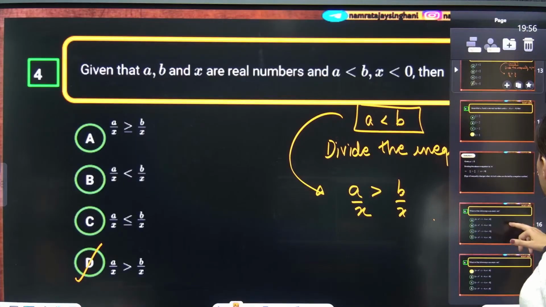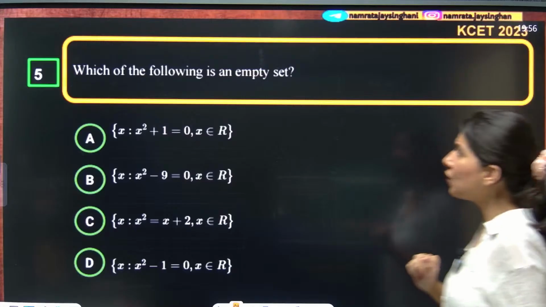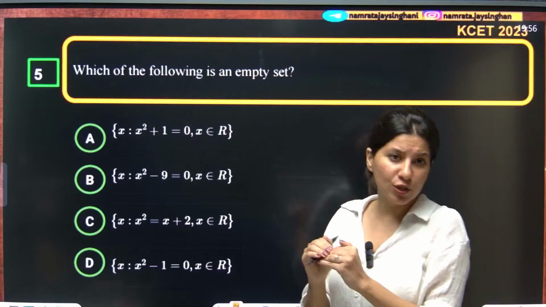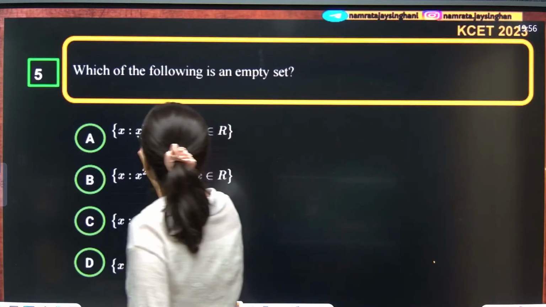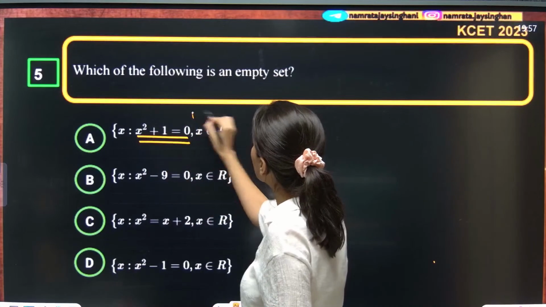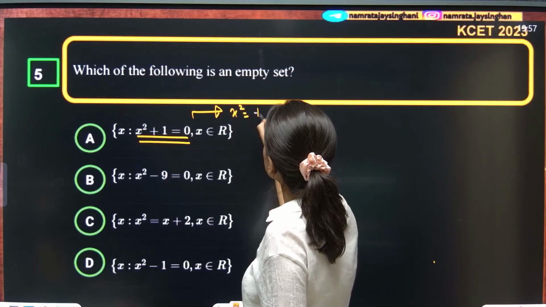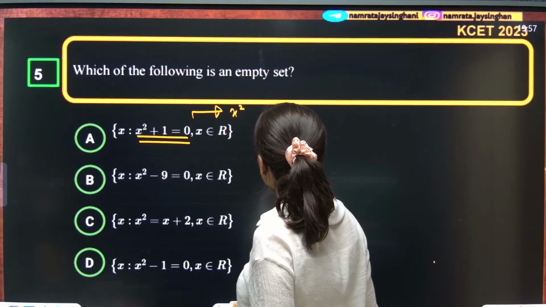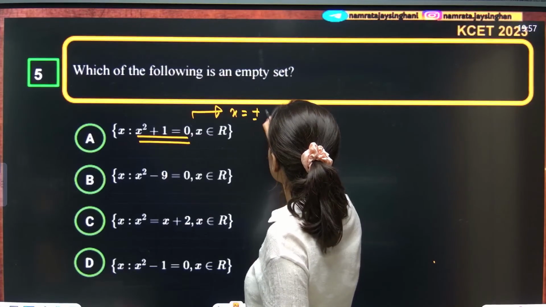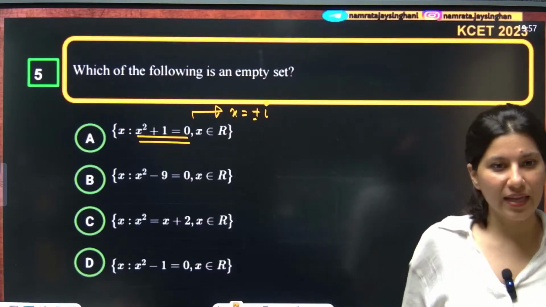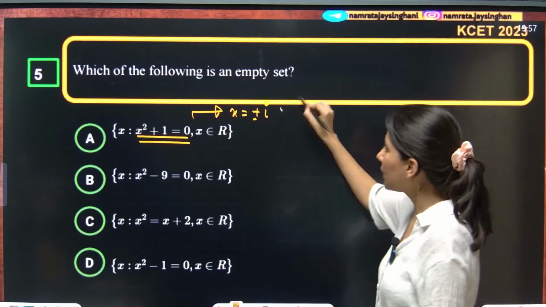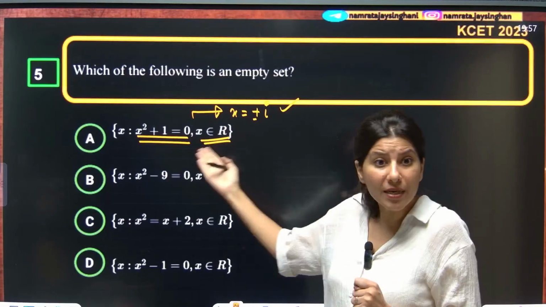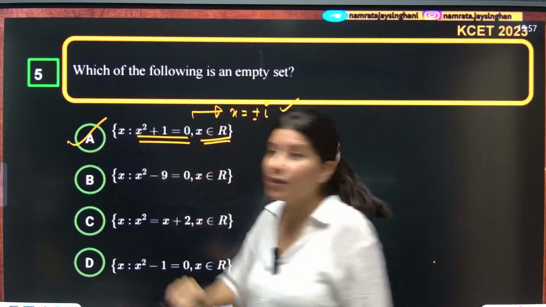Then we are having another question on our screen. Which of the following is an empty set? Now this is so obvious. Option by option you need to calculate. X square plus 1 is equal to 0. So x square is equal to minus 1, so x is equal to plus minus iota. Here they want only real numbers. There is no real number in this set. So option A is absolutely right.